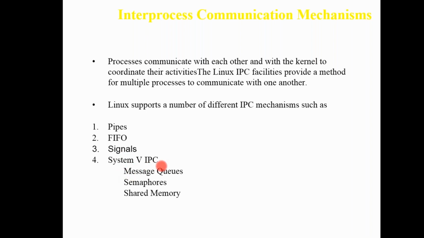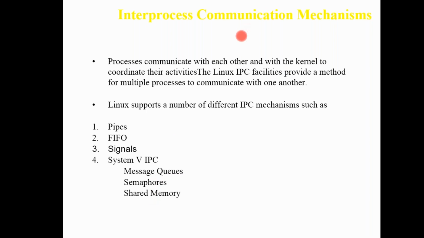Then there is System V IPC, which can be message queues, semaphores, and shared memory. These are other technologies which can be used for interprocess communication. A semaphore is for resource allocation. A message queue holds short messages lined up in a queue.